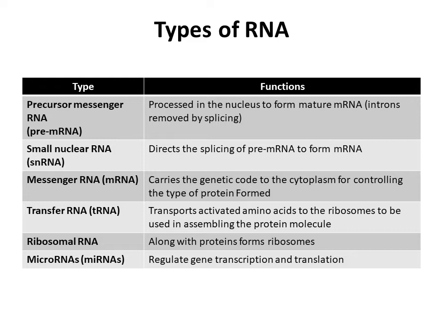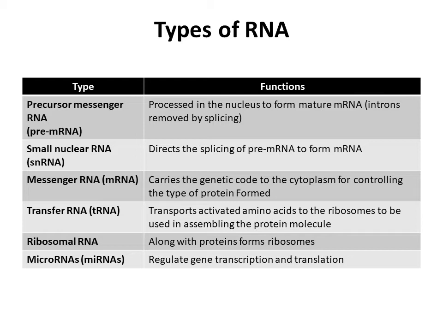Precursor messenger RNA is processed in the nucleus to form mature messenger RNA. It contains both the exons and the introns, and introns are removed by the process which is known as splicing. I am not going to go into the details of these terms. The small nuclear RNA directs the splicing of pre-messenger RNA to form messenger RNA.